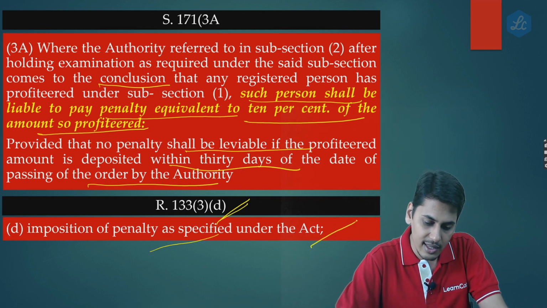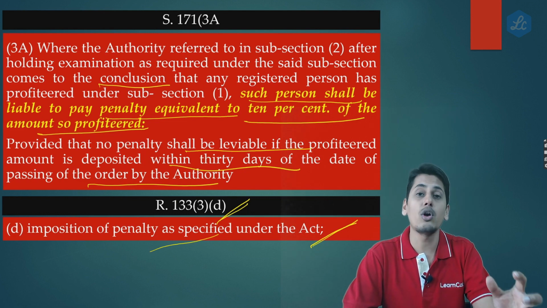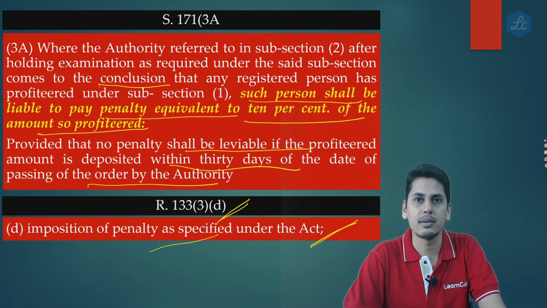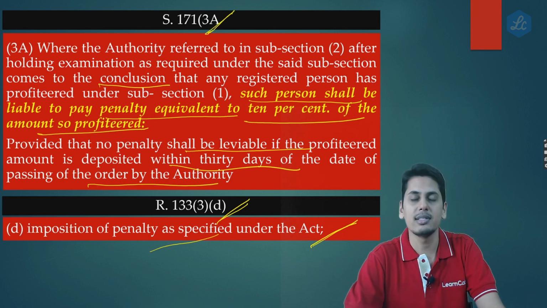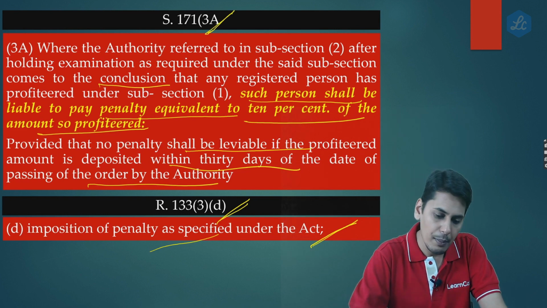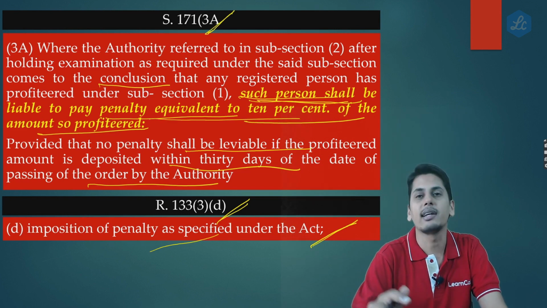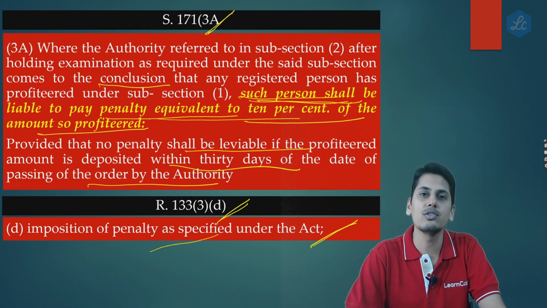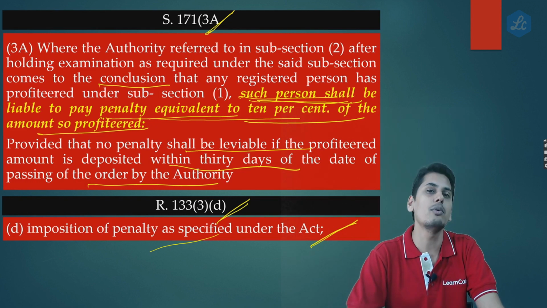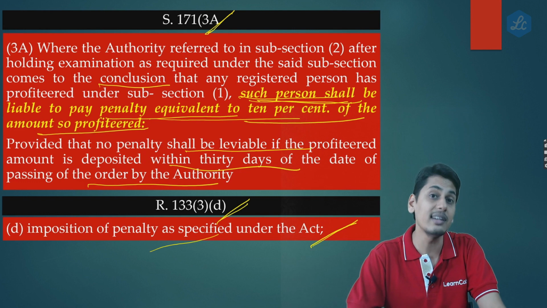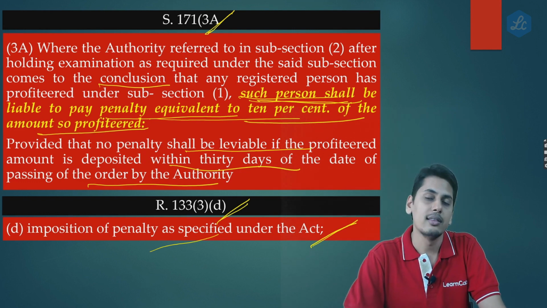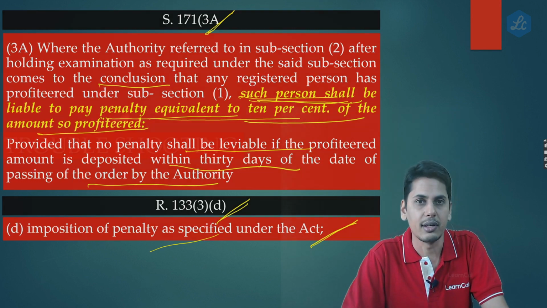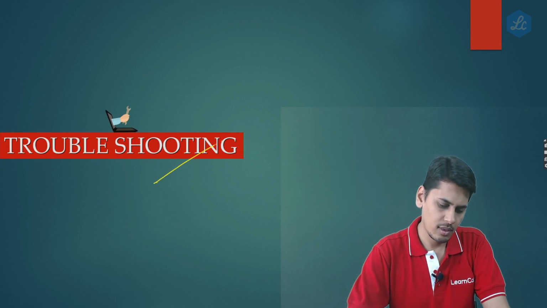So therefore, these penalties which were imposed could not stand the test of law in the courts. Hence, section 171 subsection 3 has been amended and the penalty is brought into the Act itself. The penalty is 10% of the amount so profiteered. However, if this amount is deposited within a period of 30 days from the date of order, this penalty shall stand waived. The next amendment is something to do with troubleshooting.